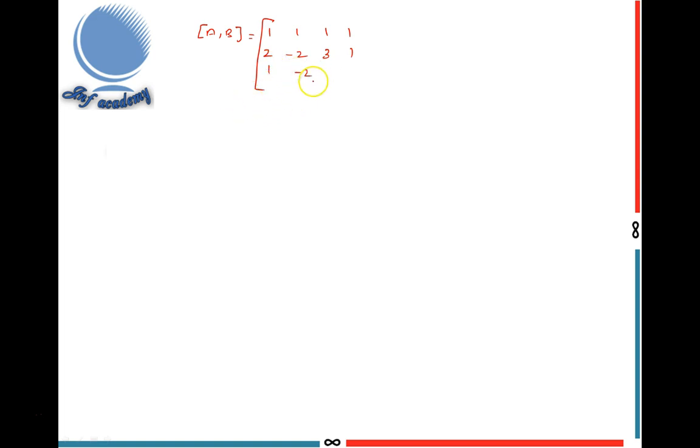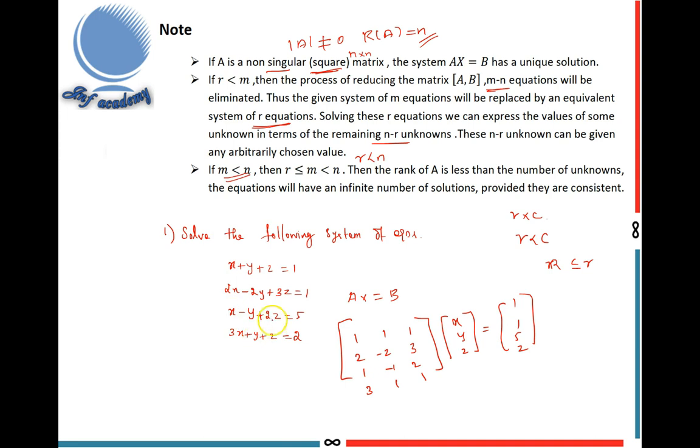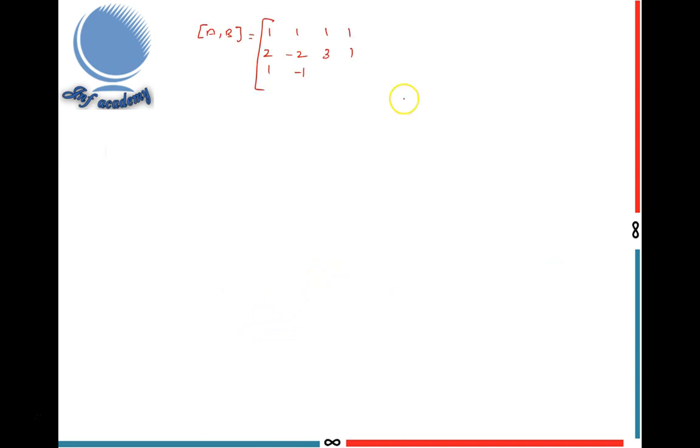Third is 1, minus 1, 2, 5. The last row is 3, 1, 1, 2, that is 3x plus y plus z equal to 2. So the augmented matrix A comma B is written. Next, I find the rank of A comma B and rank of A.